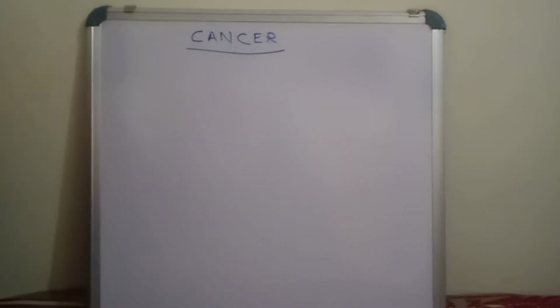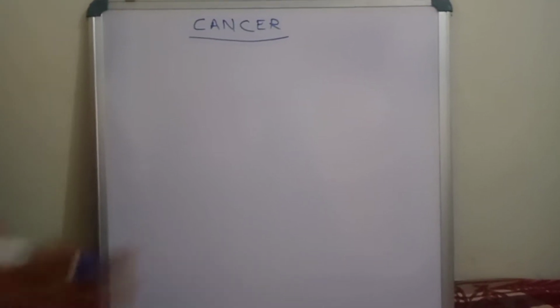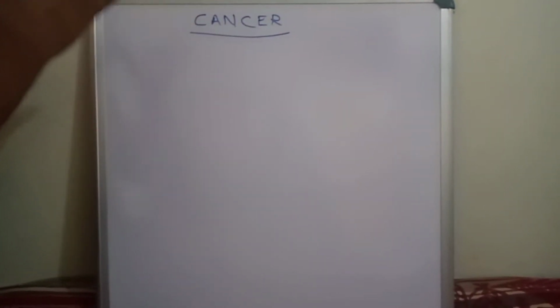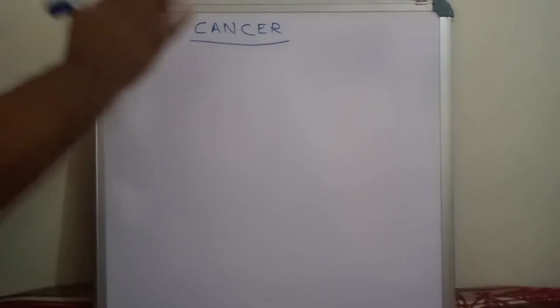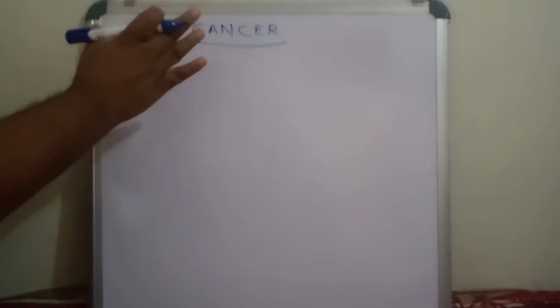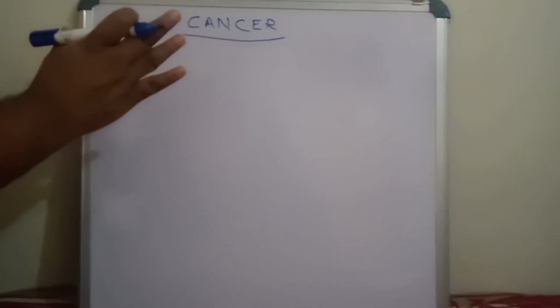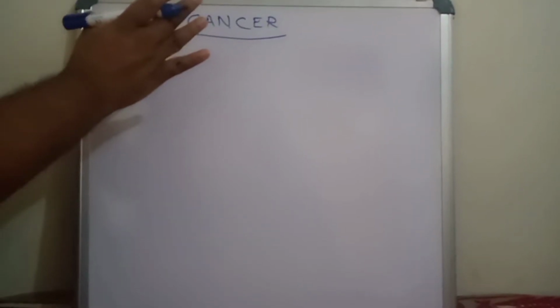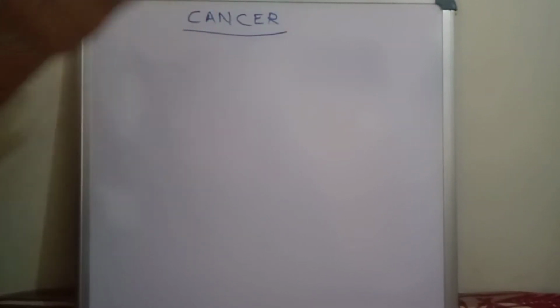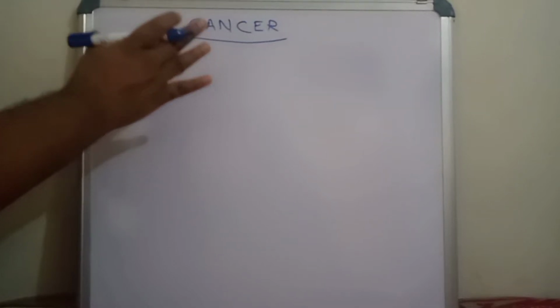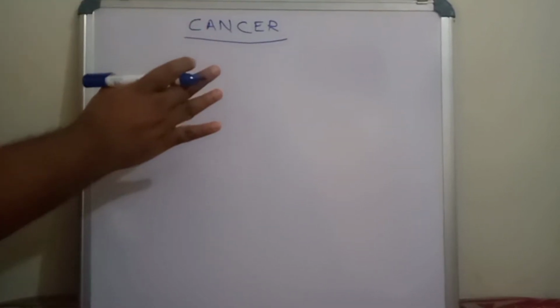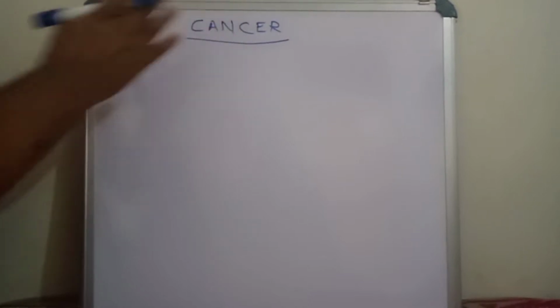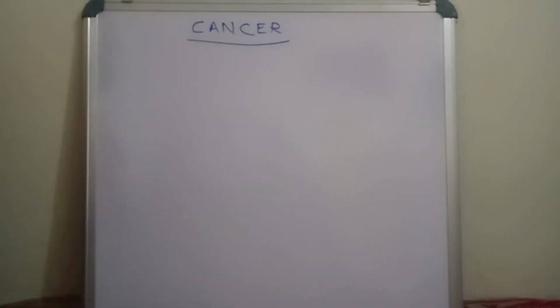For the latest research-oriented things, if you require all of that, you need to search the articles. Now let us discuss cancer. What is cancer actually? What are the concepts involved in cancer? Types of cancer. In this video I am going to explain what cancer is, how cancer cells are formed, and what the etiology factors are. Etiology factors are causes for getting cancer, and finally the types of cancer.